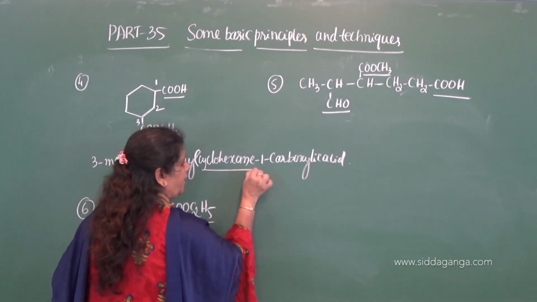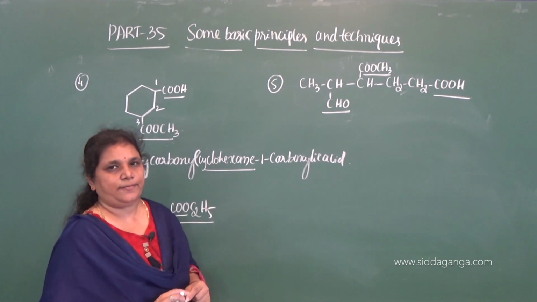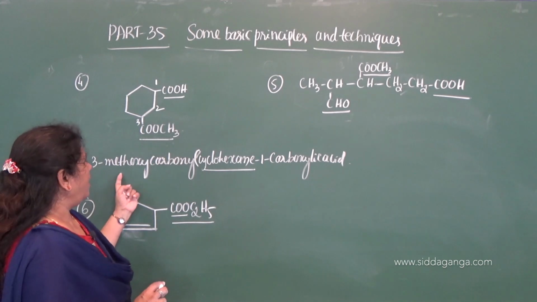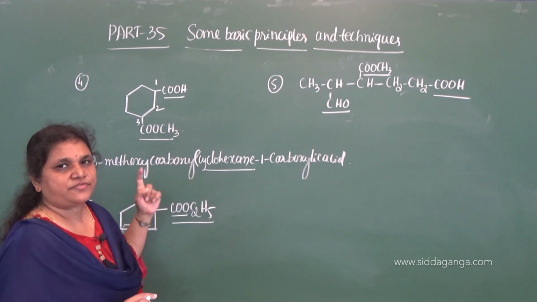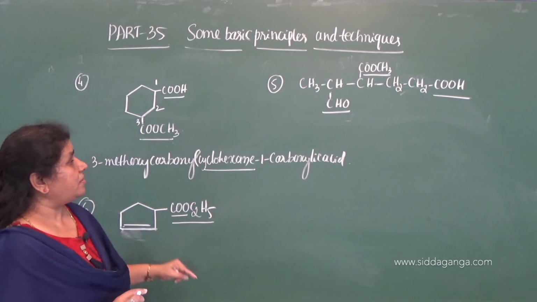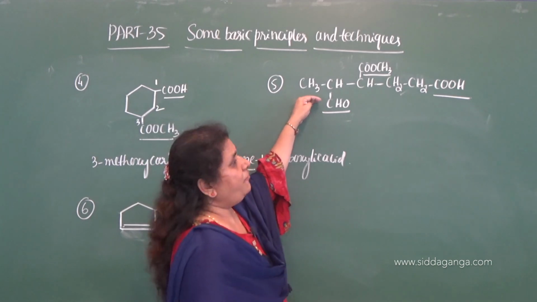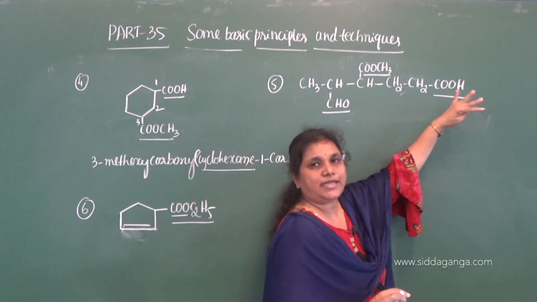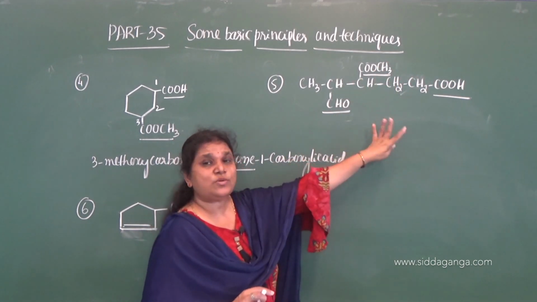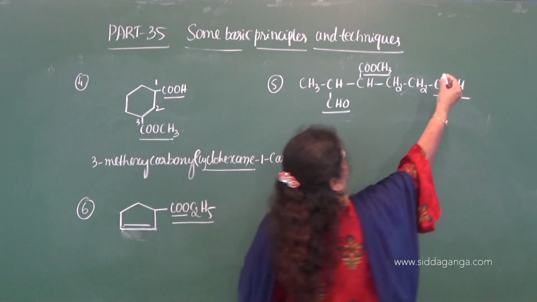We retain the same root word of cycloalkane called cyclohexane. Clear? So this is the name. Methoxycarbonyl is the prefix we need to use, and for COOH we need to use the special secondary suffix. But for the aliphatic case, we need not use the special secondary suffix. We need to use it only when more than two COOH groups are present. And give the name now.